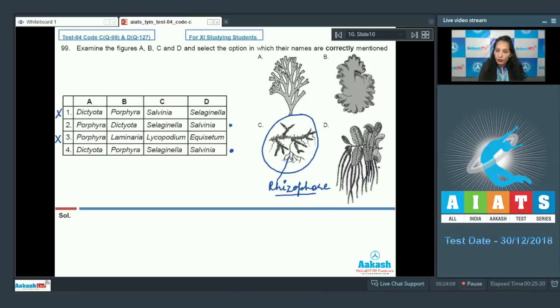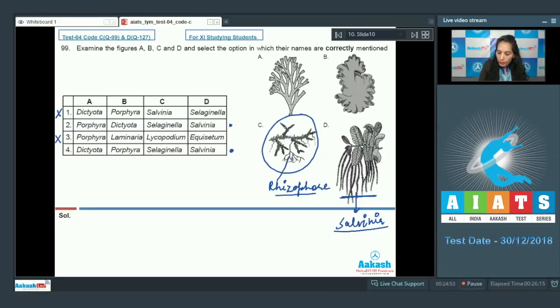You may be knowing about figure D also. Figure D is easy to identify as it's an aquatic fern, and that aquatic fern is Salvinia. It's a pteridophyte. So both Selaginella and Salvinia are pteridophytes. Both are heterosporous pteridophytes. So D is Salvinia. Again, it is present in option number 2 and option number 4. So we cannot rule out either option 2 or 4.